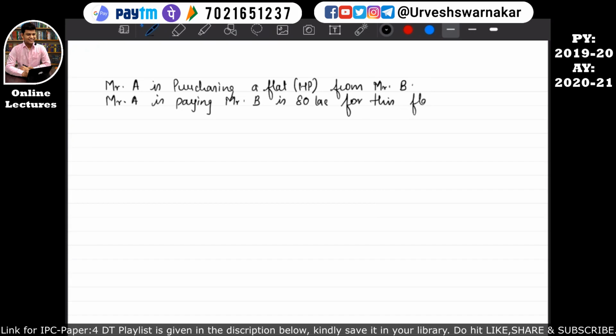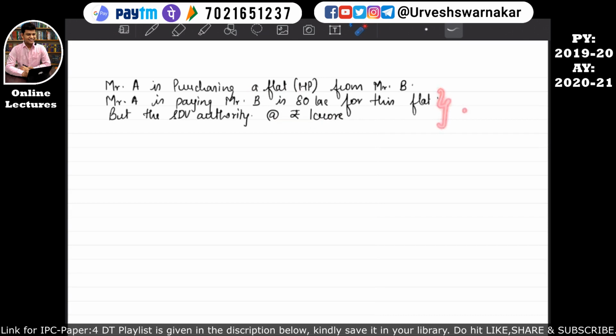I hope this is quite clear. But the stamp duty valuation authority values this property at rupees 1 crore. Okay, I hope this is quite clear. So you can see there is a difference between the actual consideration paid and the stamp duty valuation authority's value for this flat. I hope this is quite clear.